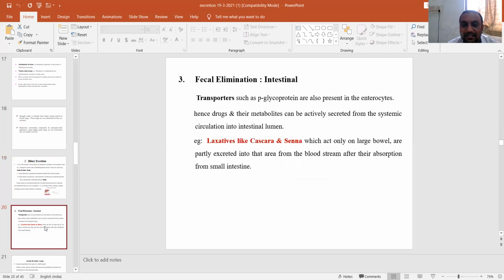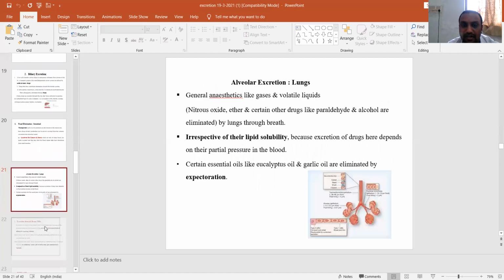Then in the intestine, certain drug transporters such as P-glycoprotein are present in the enterocytes. Hence, these drugs and their metabolites cannot be actively secreted from the systemic circulation into the intestinal lumen. For example, laxatives such as Cascara and Senna, which act only on the large bowel, are partly excreted into that area of the bloodstream after their reabsorption from the small intestine.